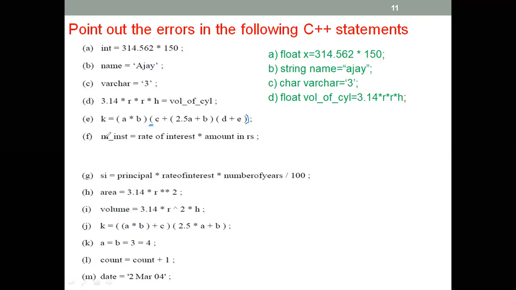Okay, so what is the mistake in here? The mistake in here is because of this one. In C++ programming, this space is not acceptable. You write closely together like this. See, rate of interest, this is closely written. This one is written rate of interest. This is correct. Okay, so if you don't want to write closely, you put an underscore like this.